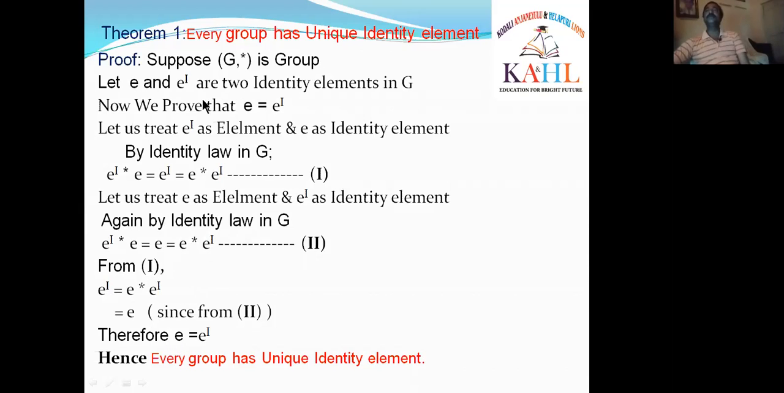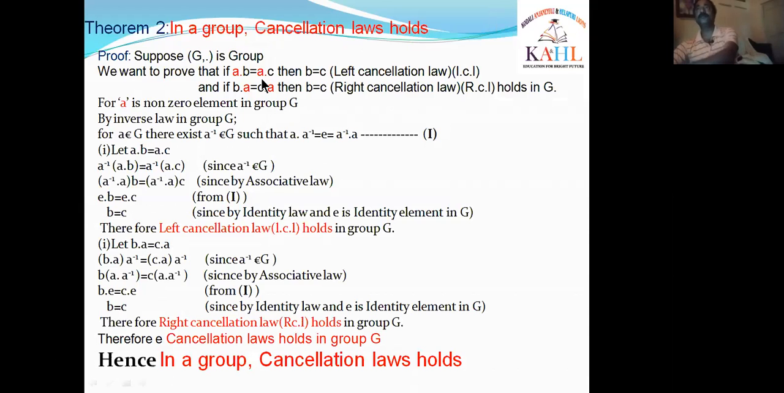We have taken that G has two identity elements e and e', but these two elements are equal. That means G has only one identity element. Hence we prove the theorem: every group has a unique identity element. Okay, students? Right. We have proved that a group has a unique identity element. But what about the inverse, sir? That is the doubt we have to raise. For that, we are proving another theorem, Theorem 2.